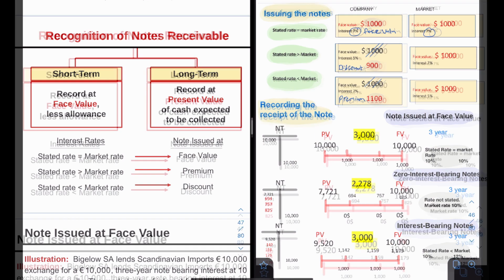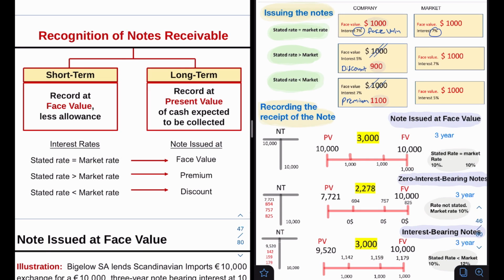The other scenario is that our note has a stated rate less than the market. Let's say our interest rate is 5%, less than what is in the market. If someone wanted to purchase our note, he would probably not accept receiving 5% because in the market he would be paid 7%. So no one would probably purchase our note. We discount the face value and sell it at only 900, which is the amount we sell it at a discount.